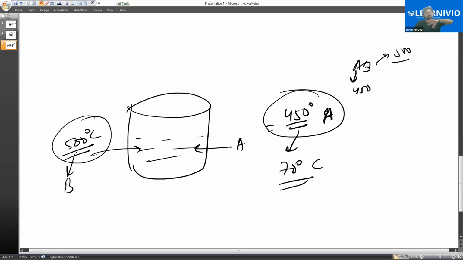and as long as the temperature stays at 450 degrees, A will keep boiling and coming out, while B will just remain there. B will not boil because its boiling temperature is 500 degrees Celsius, because of the temperature difference. So we can separate them easily. But suppose there is a condition where if we heat A to 450, our B will get spoiled, because although its boiling temperature is 500 degrees Celsius,